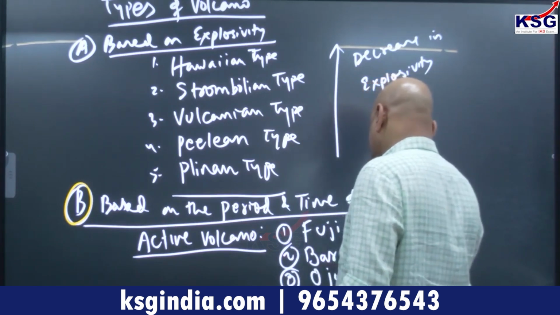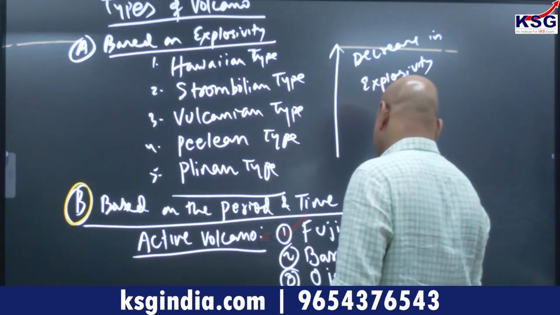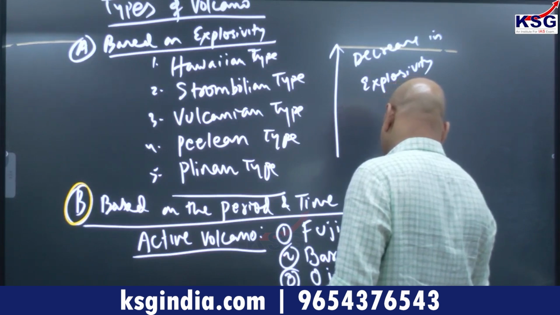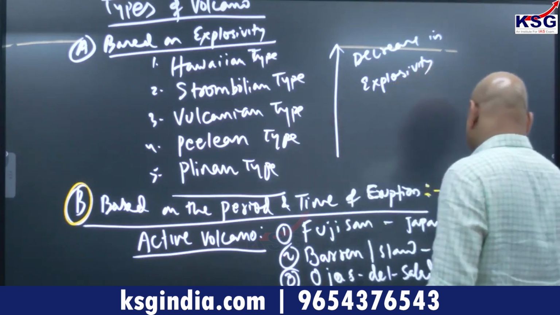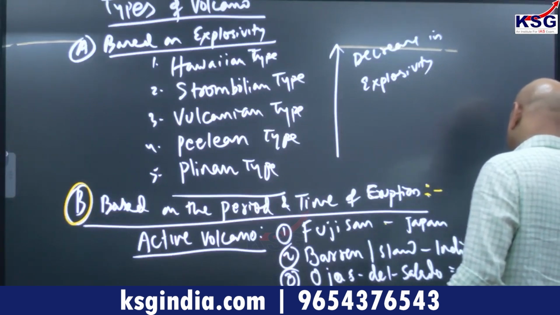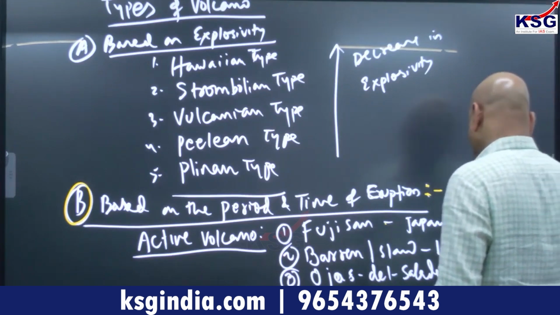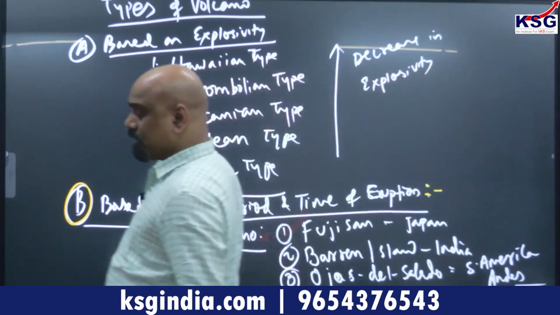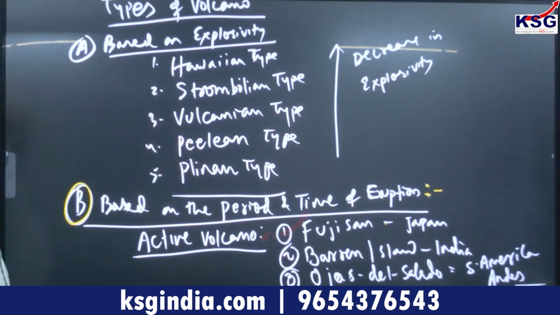Ojos del Salado, South America, Andes में है. In Andes it is located, Ojos del Salado. Can you see this? Ojos del Salado in Andes.